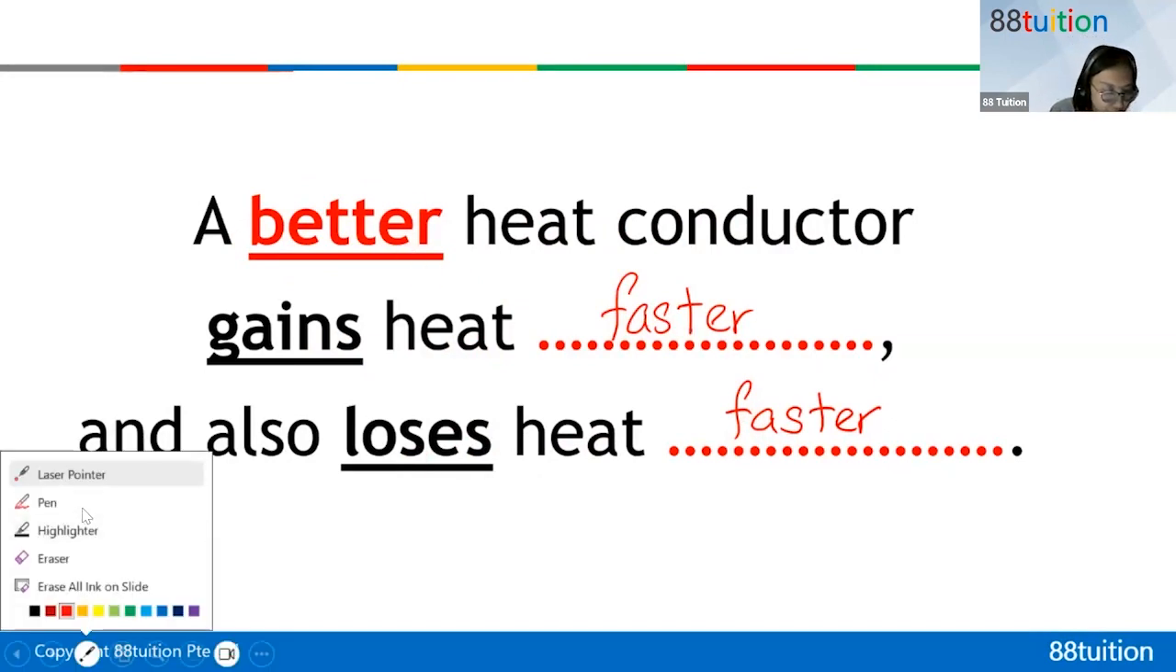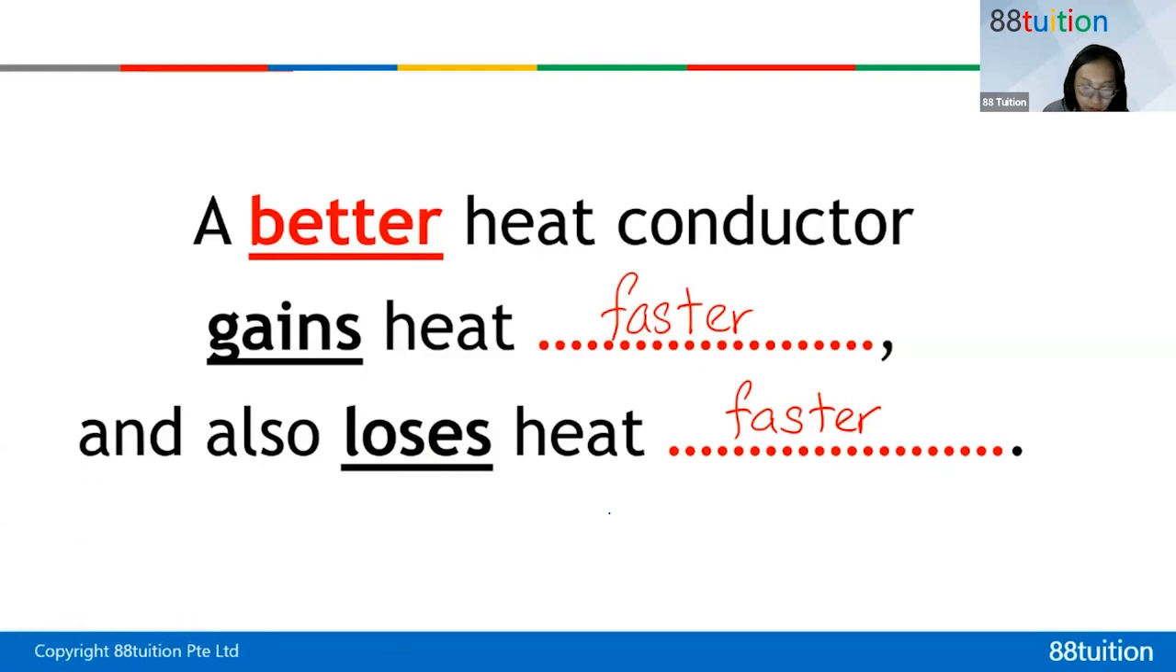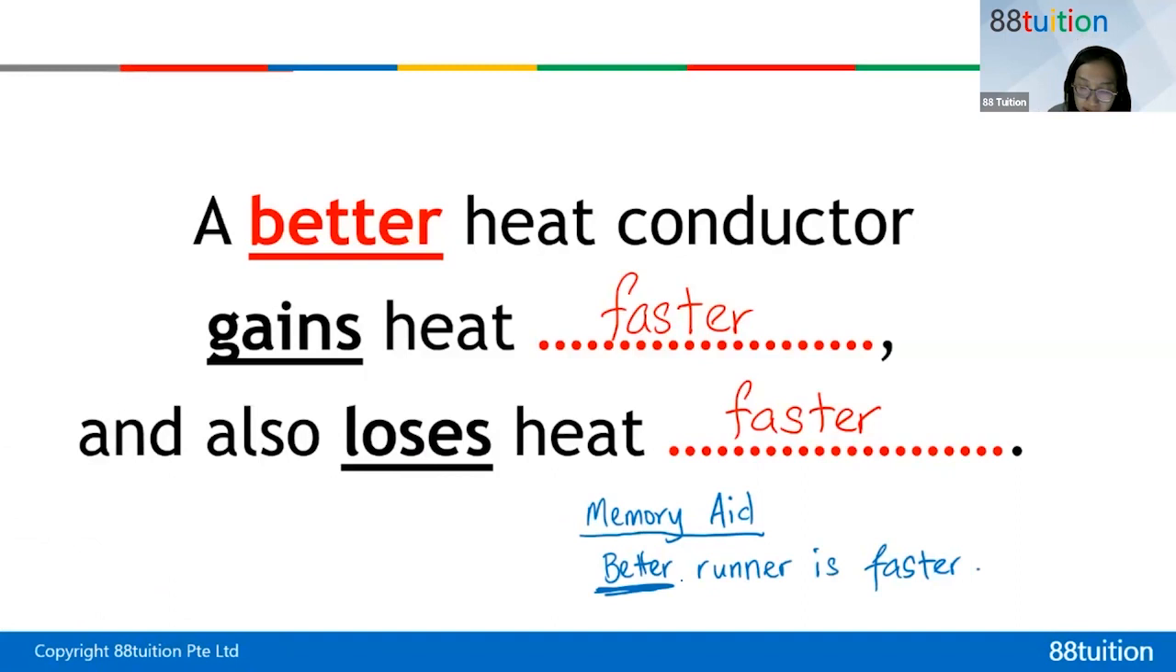Let me write here for you as a memory aid. Memory aid means how to help you remember, how to help you memorize better. So a better runner, a person who runs better is definitely faster. Any questions so far? Okay, next.